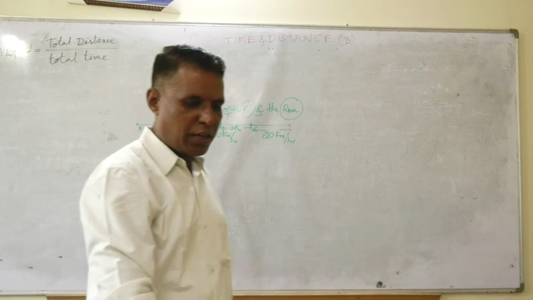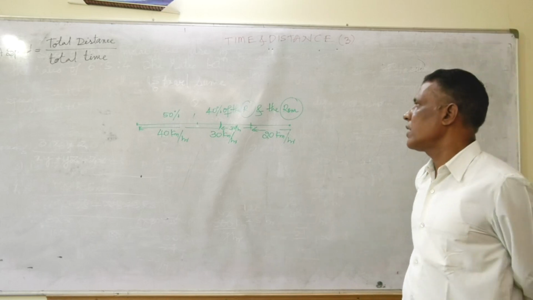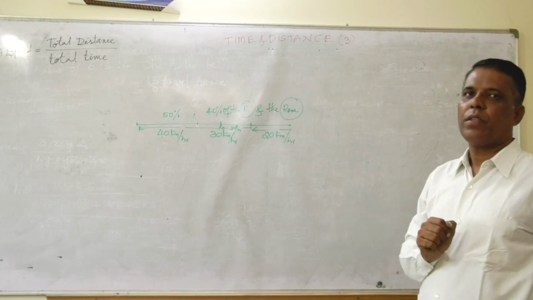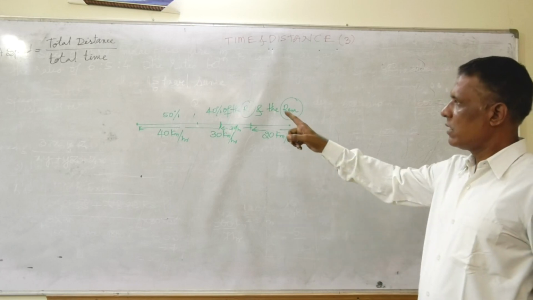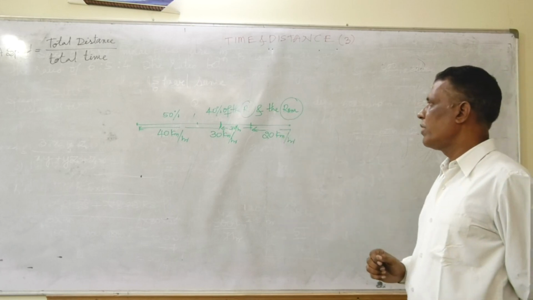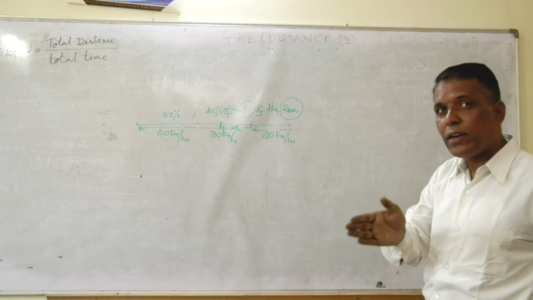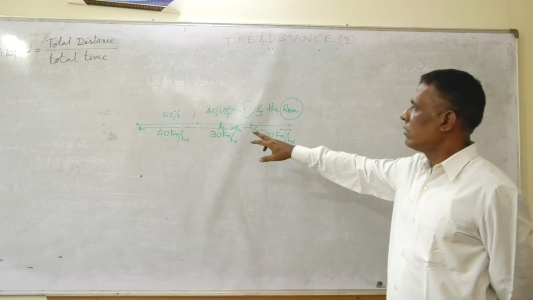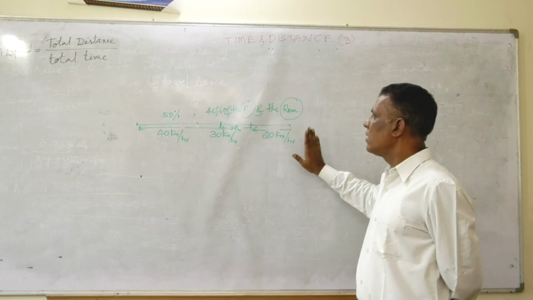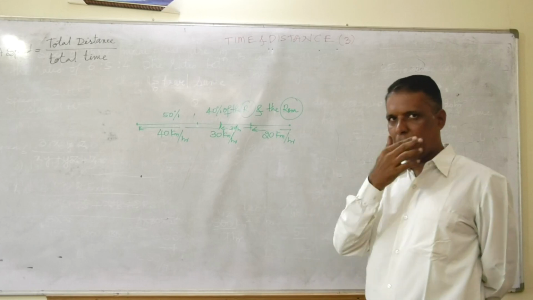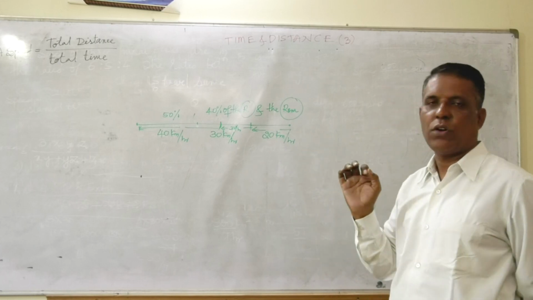If my question is such, what I have articulated here, a person has covered 50% of the distance with the speed of 40 kilometer per hour, 40% of the remaining with 30 kilometer per hour, and the remaining with 20 kilometer per hour. Then what is the average speed of the whole journey?